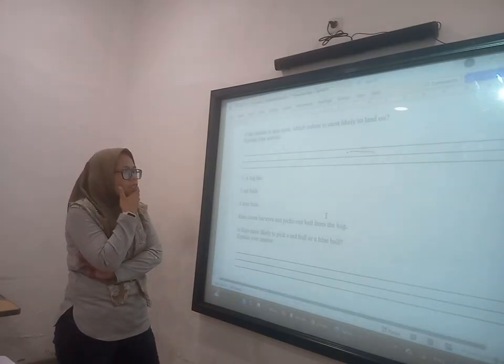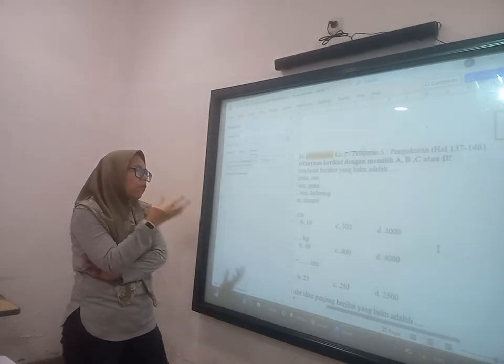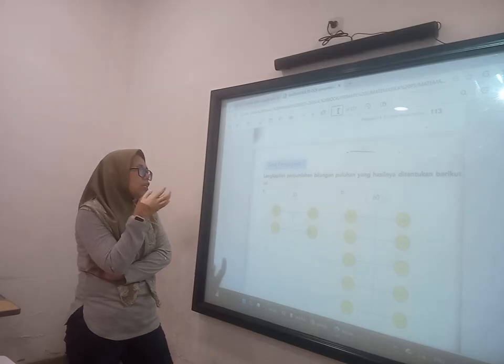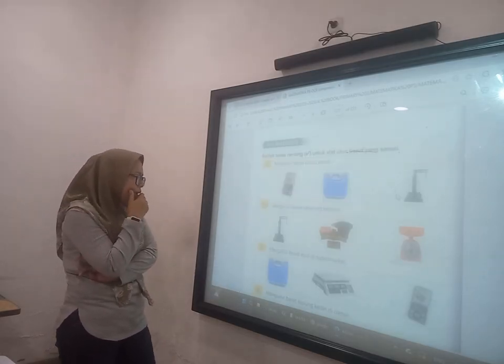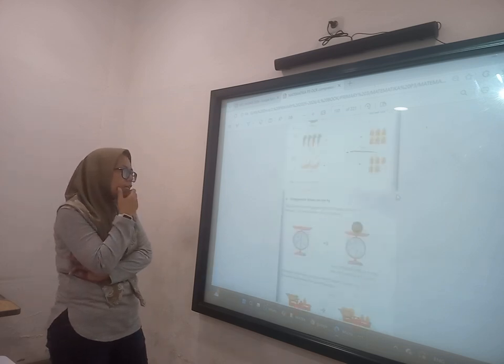So gravity is a force that pulls objects toward the earth, and the air system also gives an important aspect that they need to know.